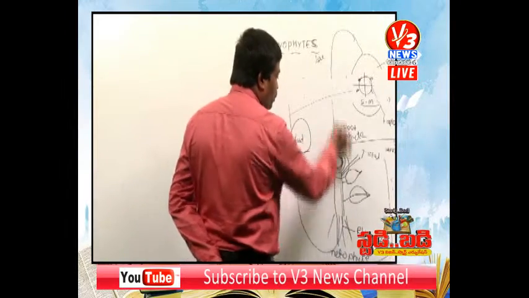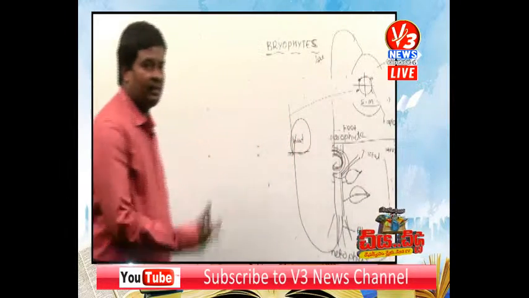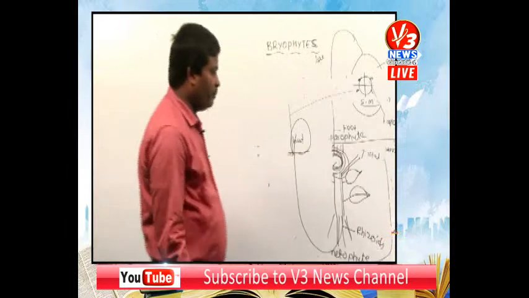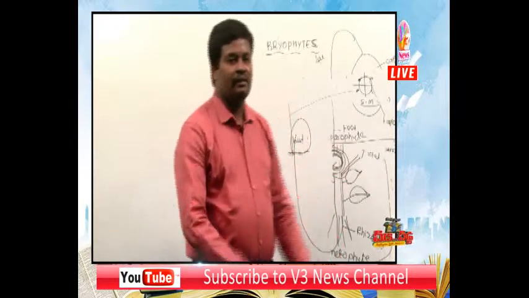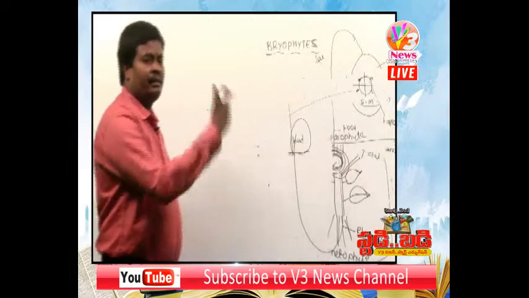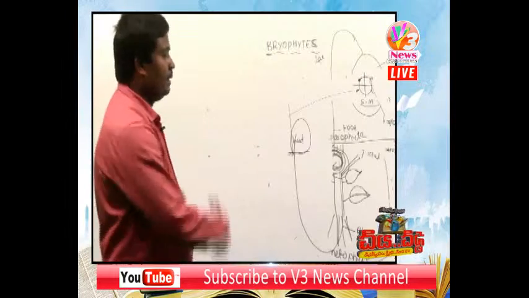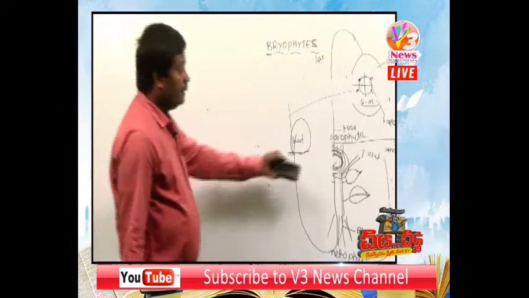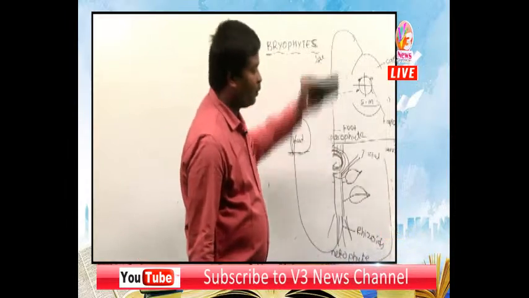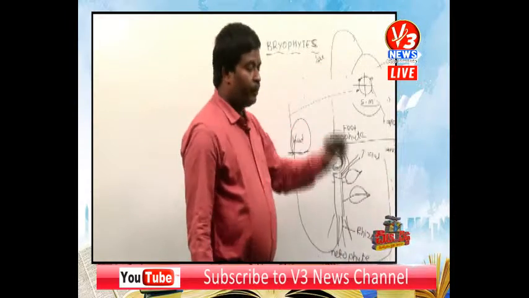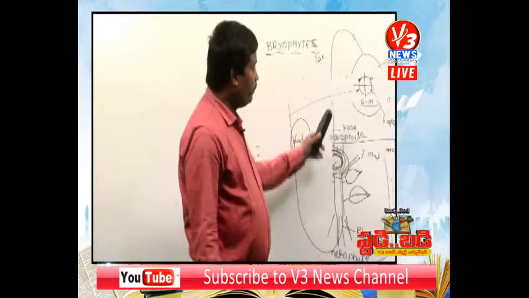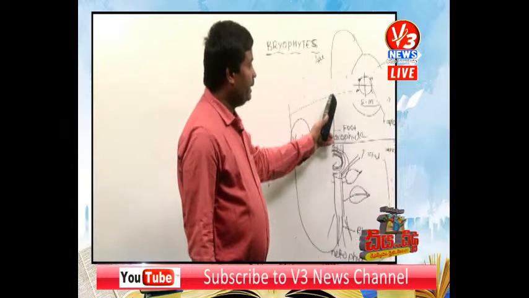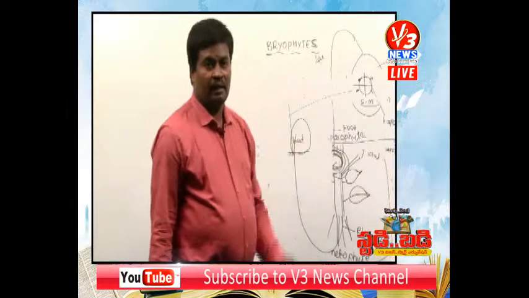Then later this bud develops into a new gametophyte. What does new gametophyte mean? Again it is differentiated into rhizoid, caulid, phyllid, again antheridium and archegonium, and then later the sporophyte. But here is one more important point. Here this is the gametophyte, this is the sporophyte. Here is one more, very important point to remember.